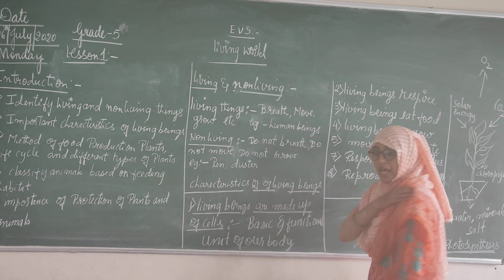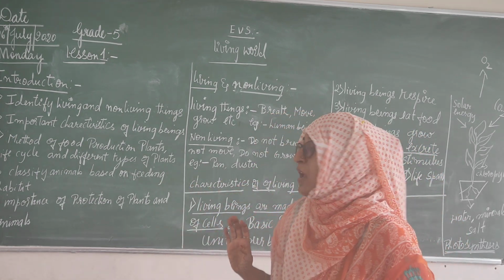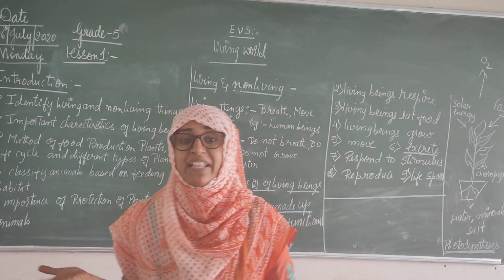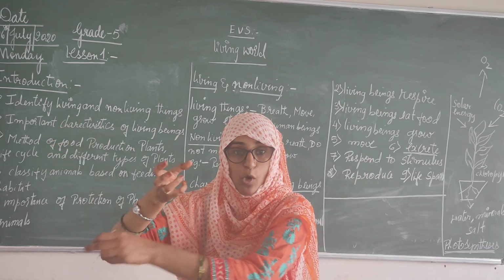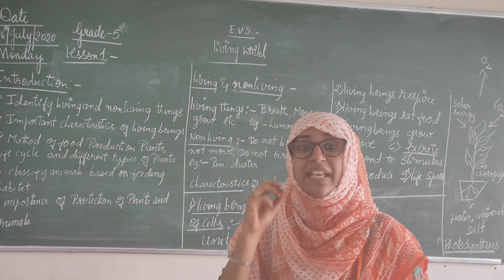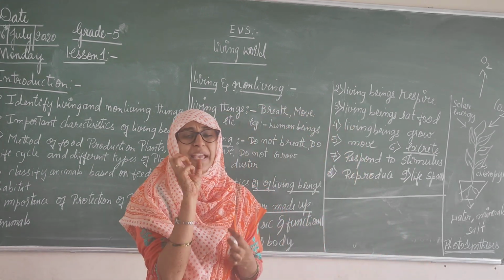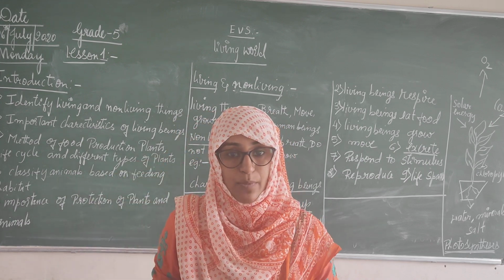living beings are made up of what? Cells. Cell means what? Don't think there is a battery in our body and we are moving. Here, a cell is a basic unit through which we move and talk. It is a basic and functional unit. All living beings have cells in the body.